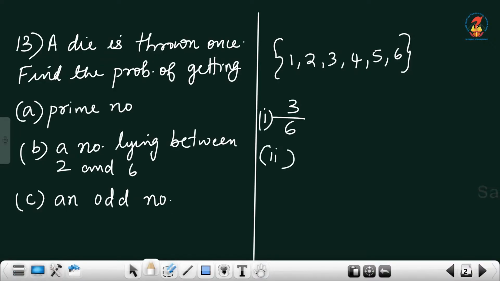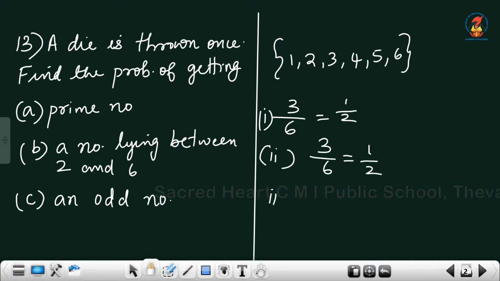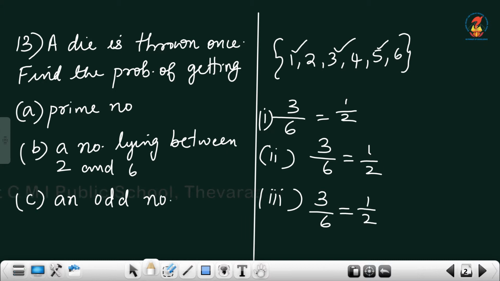First one. What about the second one? A number lying between 2 and 6. Between 2 and 6: 3, 4, 5. Again 3 by 6, which is equal to 1 by 2. Then the third one, an odd number. Odd number means 1, 3, 5. That is also 3 by 6, which is equal to 1 by 2.